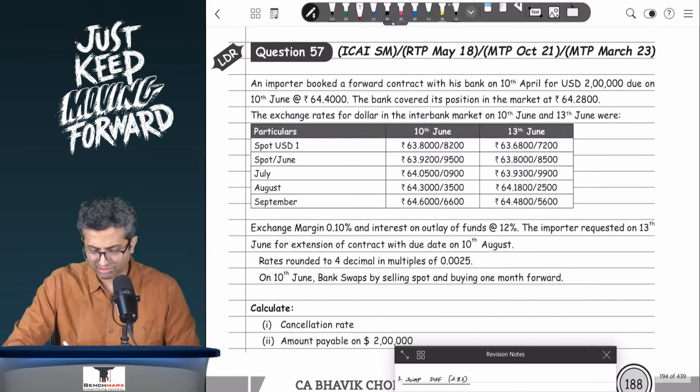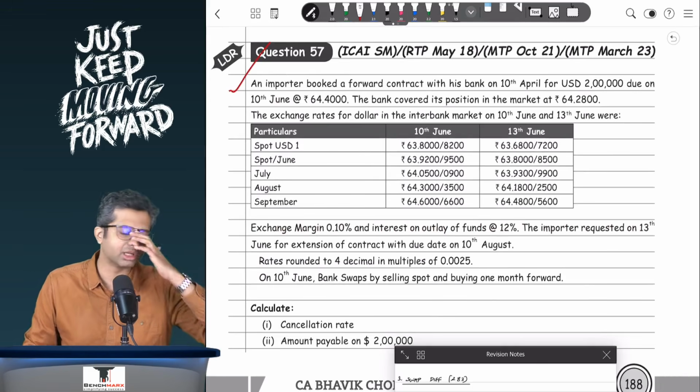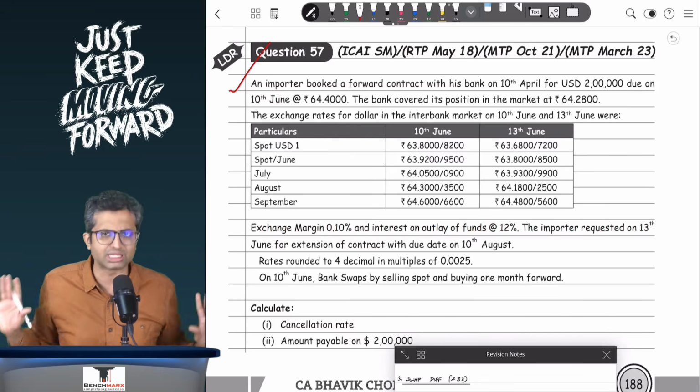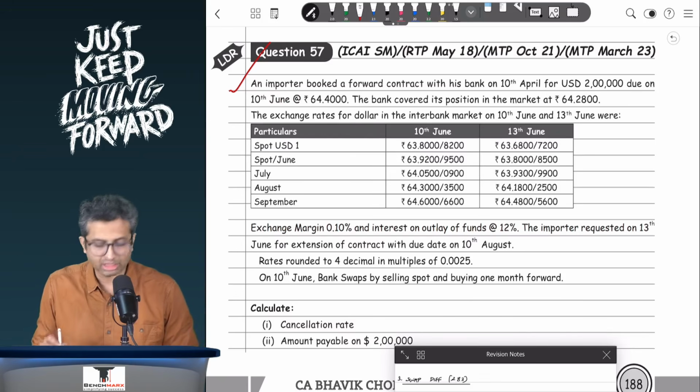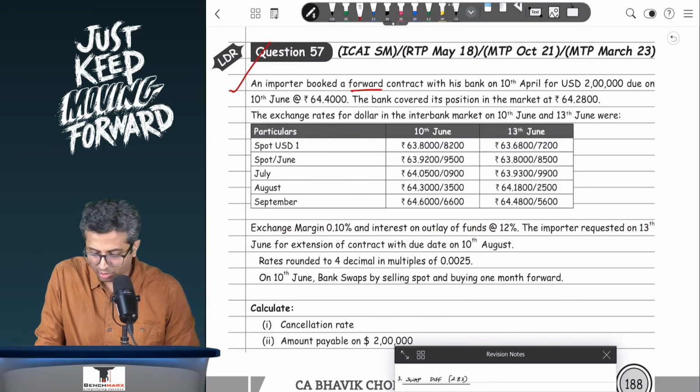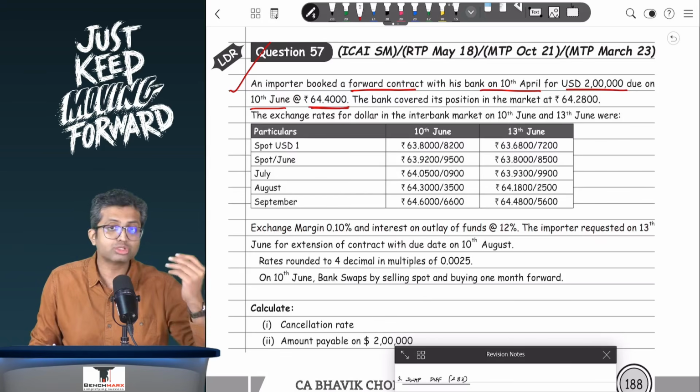So this is 57. There is another sum in the material as well, but we'll focus on 57, which is on the exact similar lines. So it's a very tricky question. An importer booked a forward contract with the bank on 10th of April for USD 2 lakh due on 10th of June for 64.4. So this is your original contract.